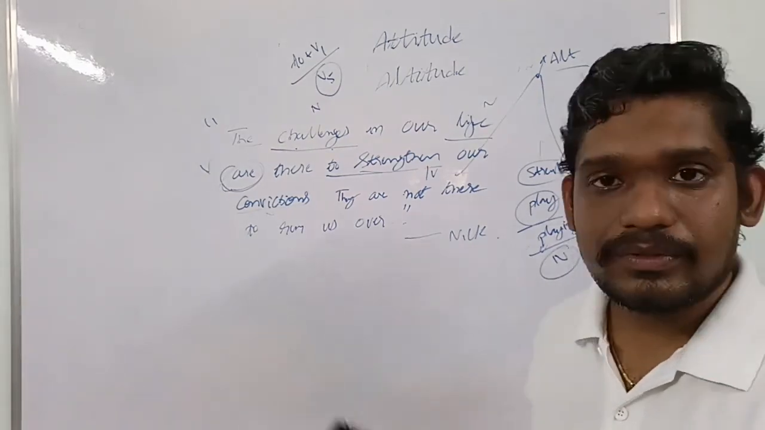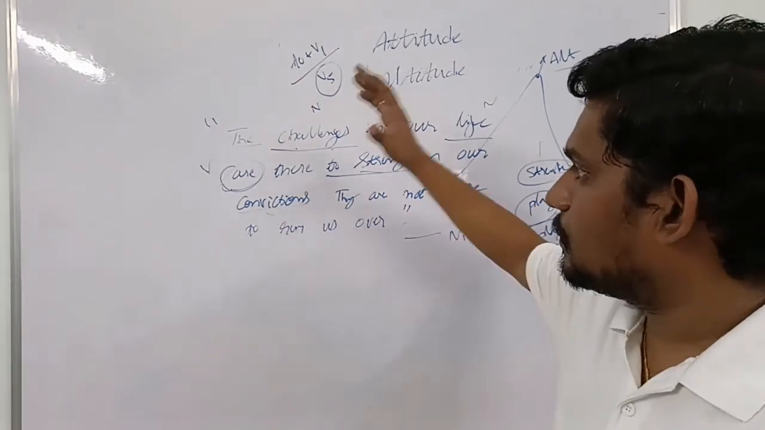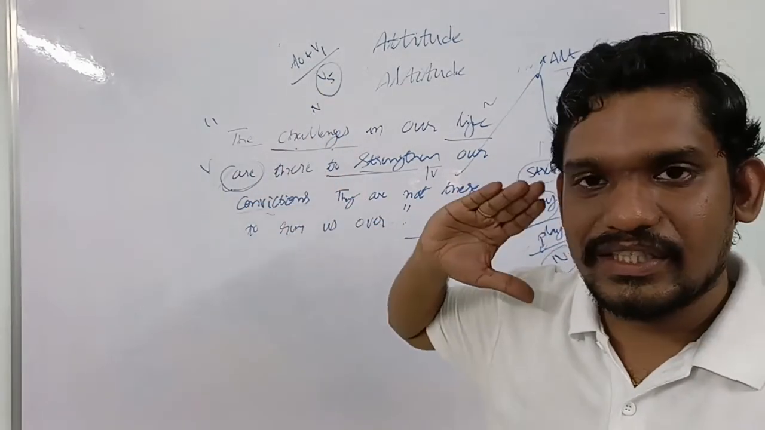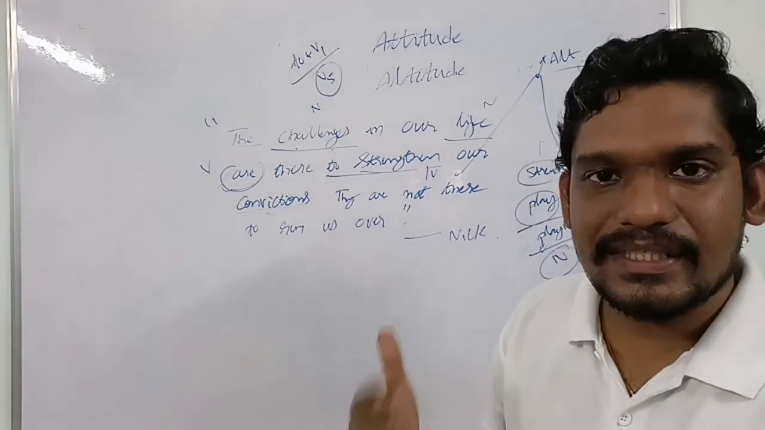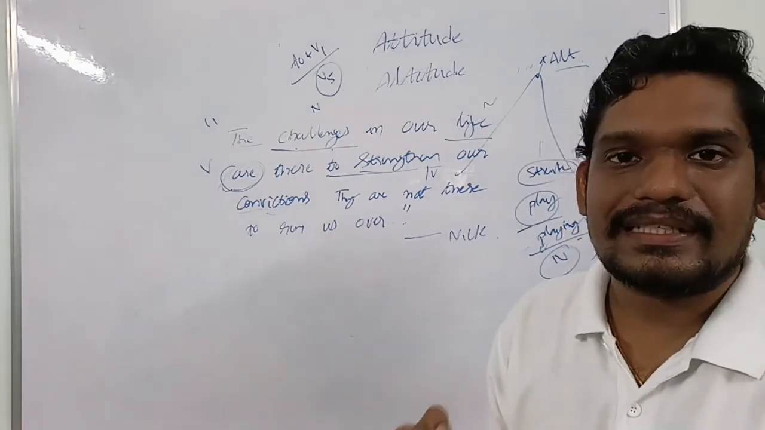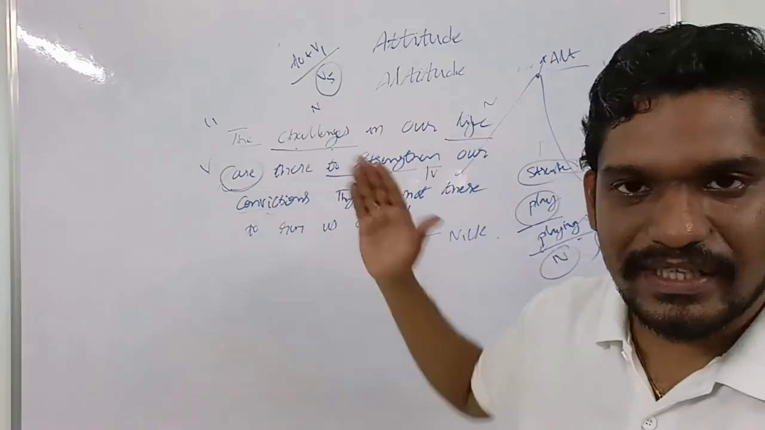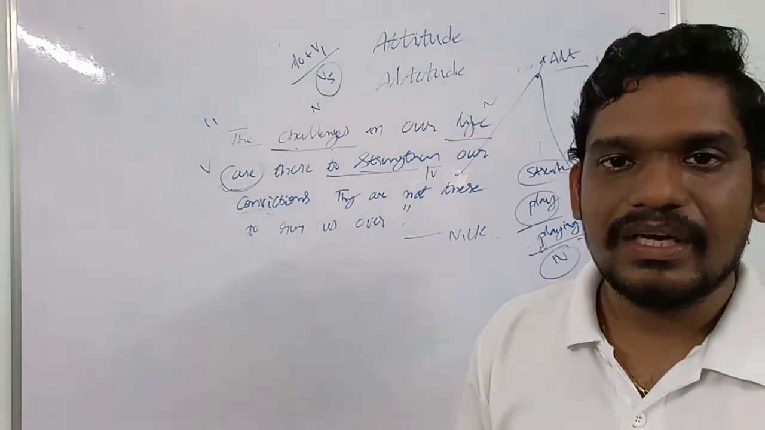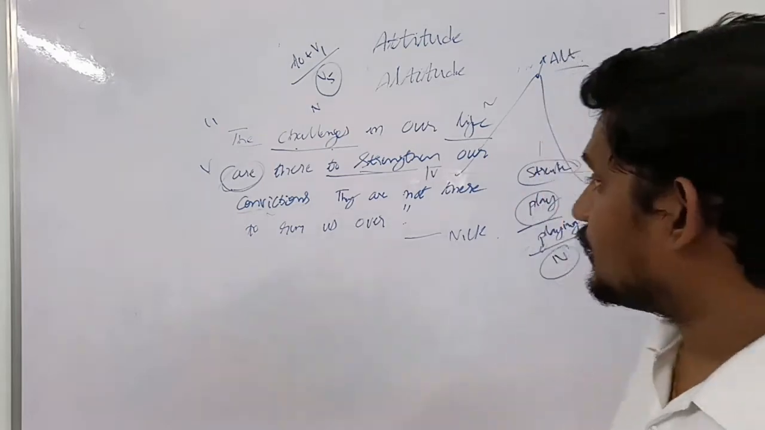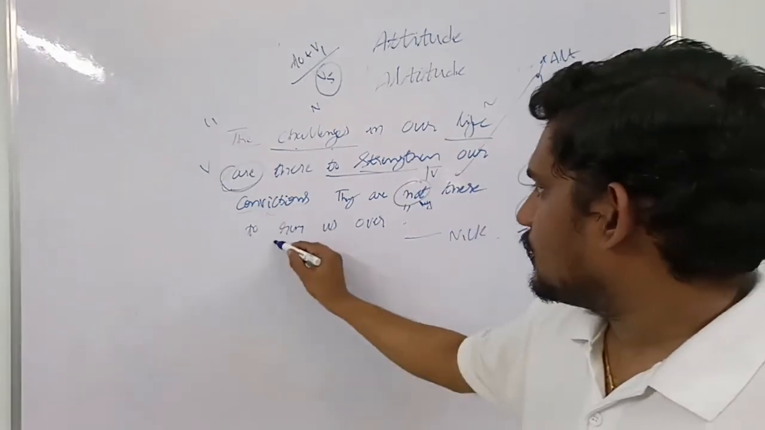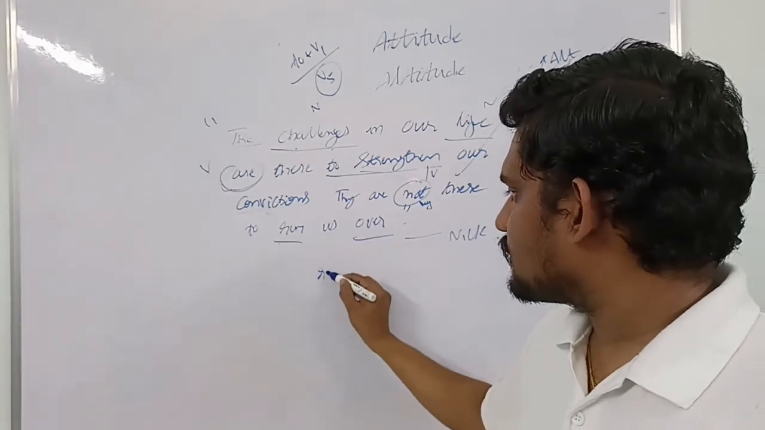He authored many books, and he completely focused on this one statement. If you completely memorize this statement and repeat it, you could always tackle any kind of situation in our life. This statement is saying that the challenges in our lives are there to strengthen our convictions. They are not there to run us over. Here, run us over is a negative phrase. Run over is a phrasal verb.